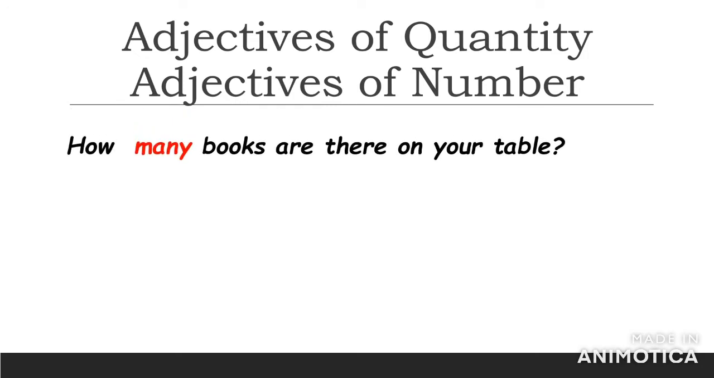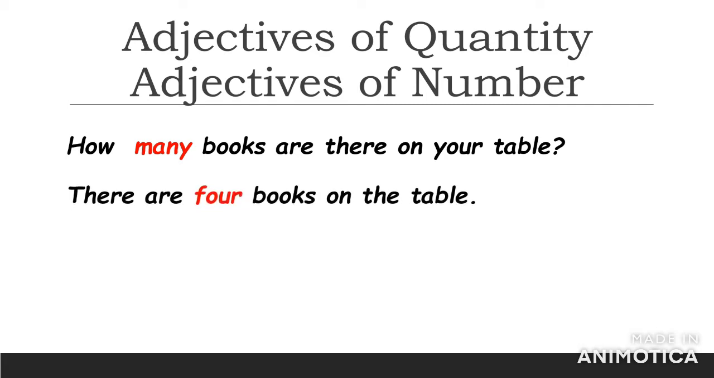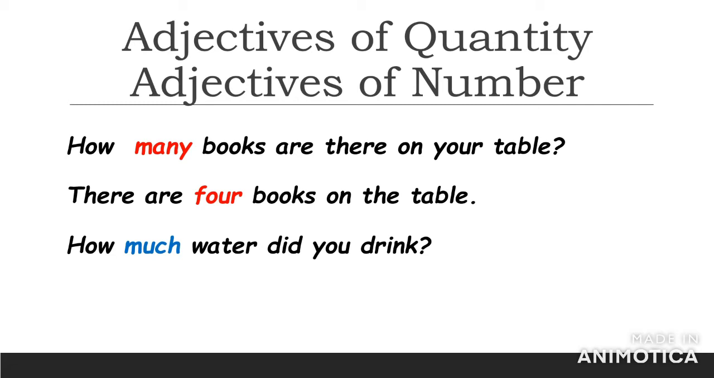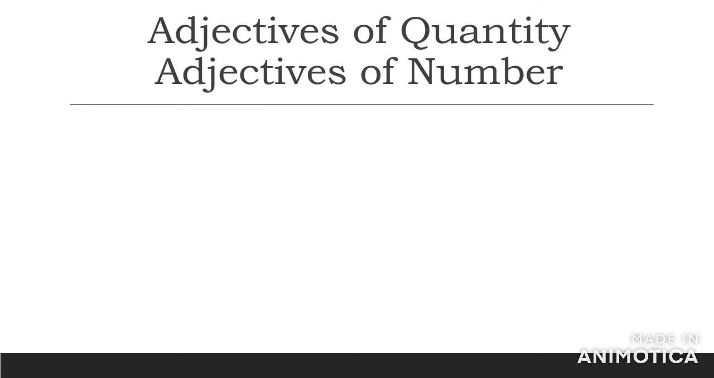When I asked you the question, how many books are there on your table, you probably looked around your table and counted the books, and you may say there are 4 books, 2 books, 3, 5, 7, 9 and so on. And the second question, how much water did you drink? You would say, I drank some water, I drank little water and so on. So, here we are about to learn what is meant by adjectives of quantity and adjectives of number.